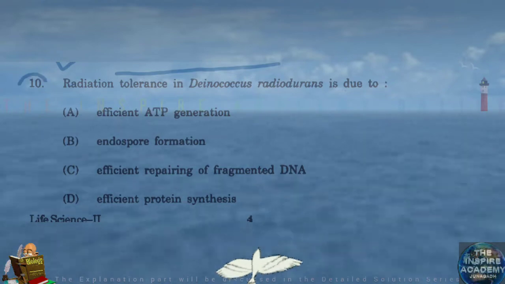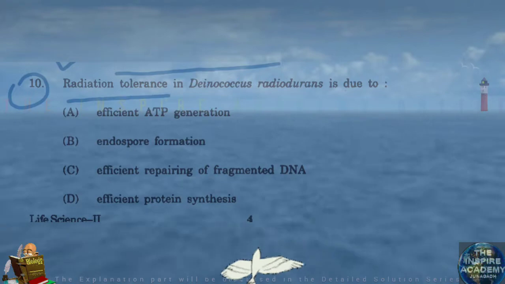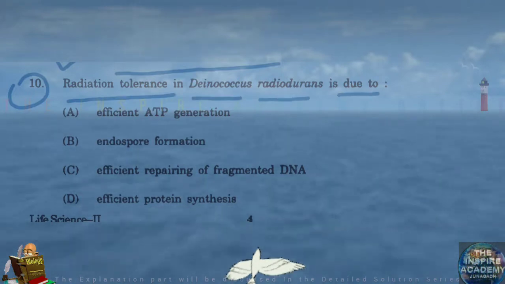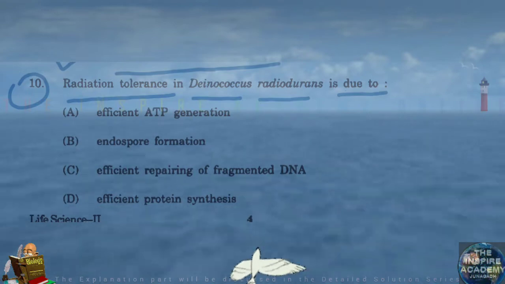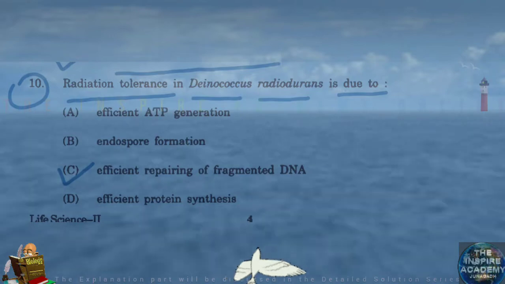Question number 10. Radiation tolerance in Deinococcus radiodurans is due to efficient repairing of fragmented DNA.